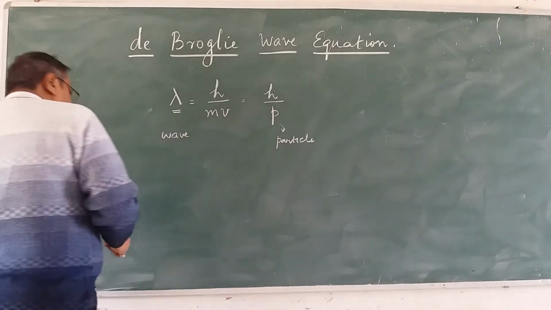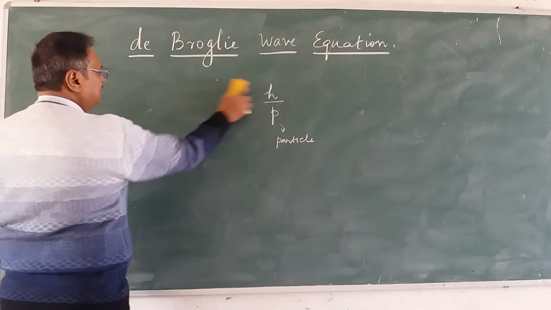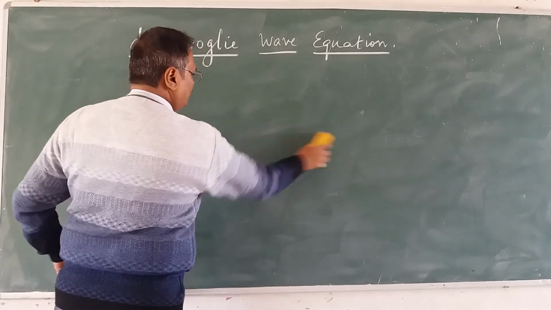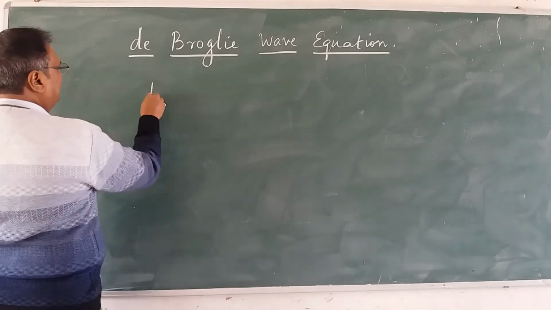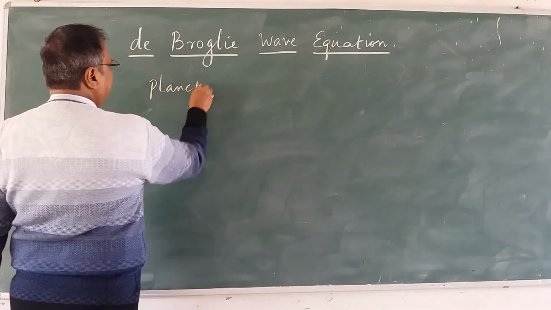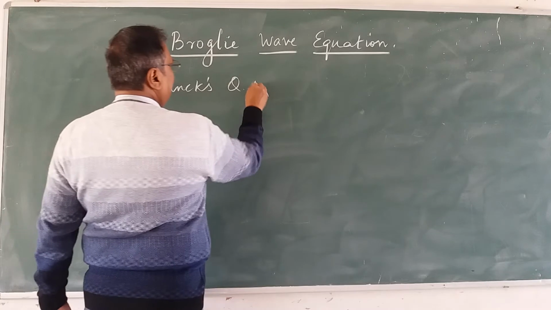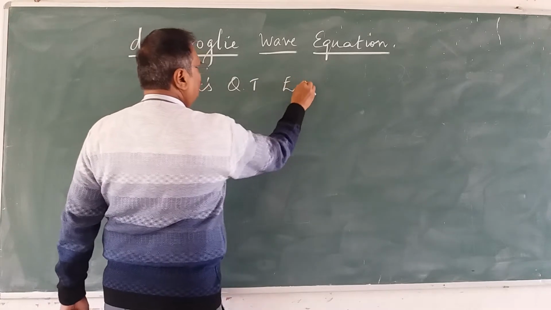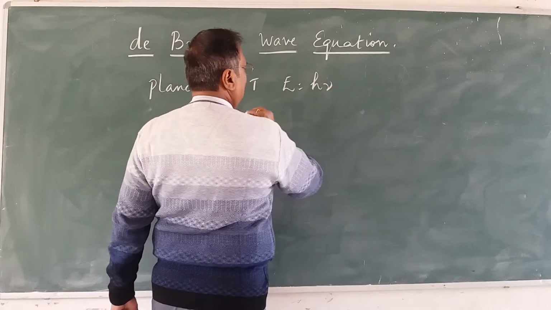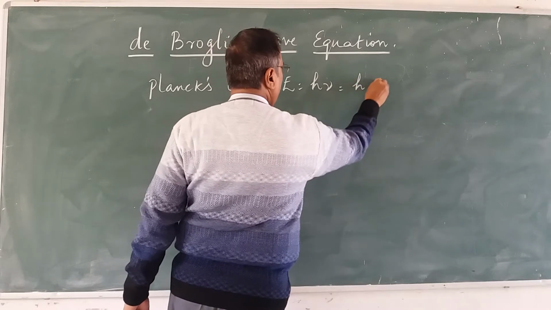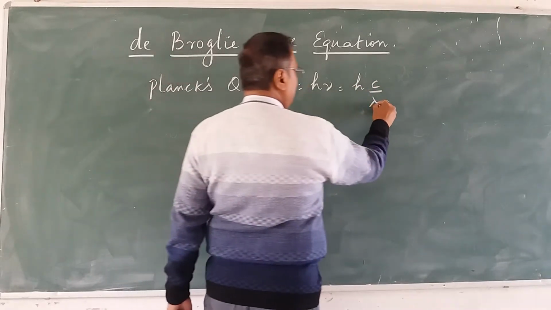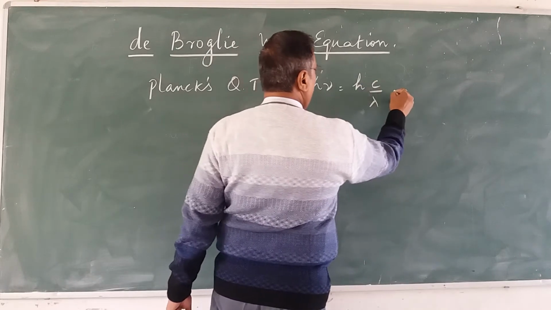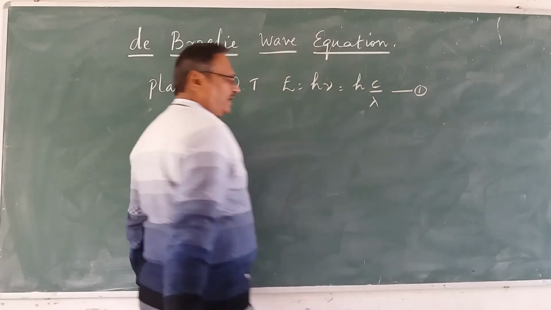Now what I am going to do here is derive this equation, de Broglie's wave equation. How do we do that? We know Planck's quantum theory: energy is equal to h nu. This is nothing but h c upon lambda, since frequency is c upon lambda. Let us call this equation number 1.